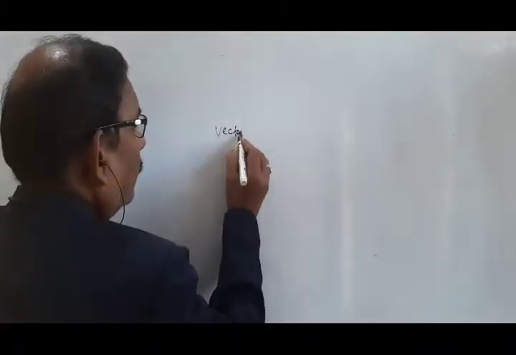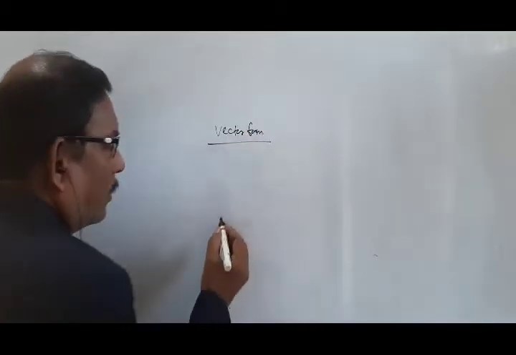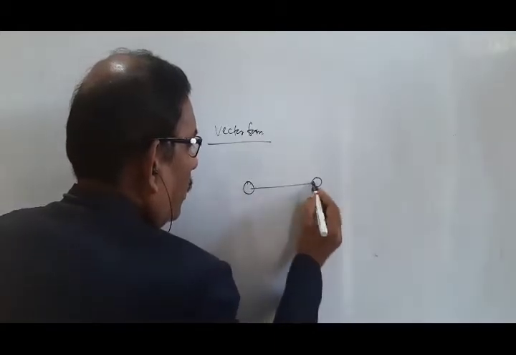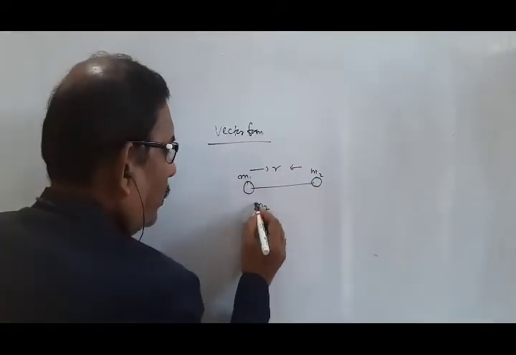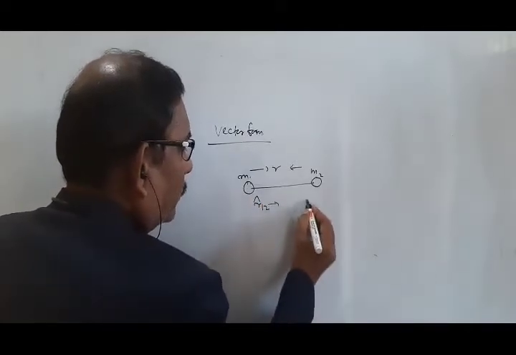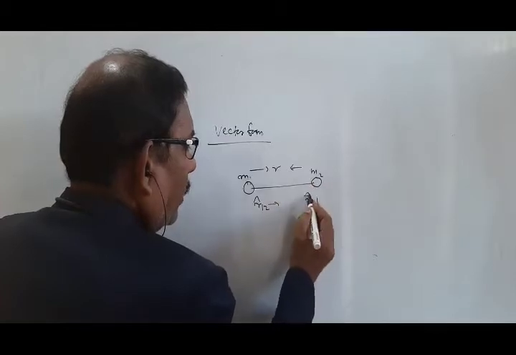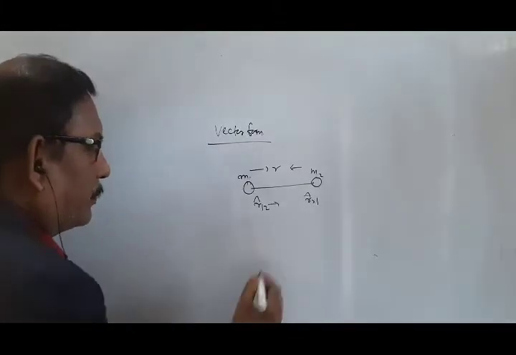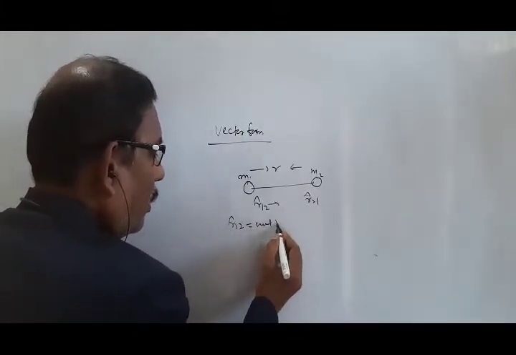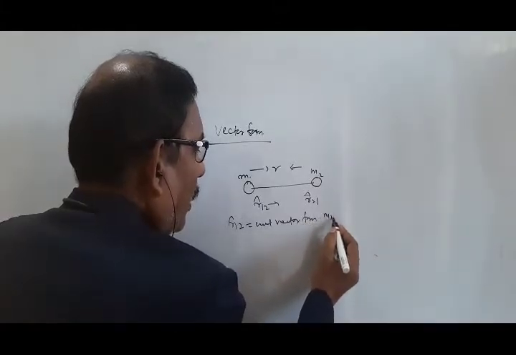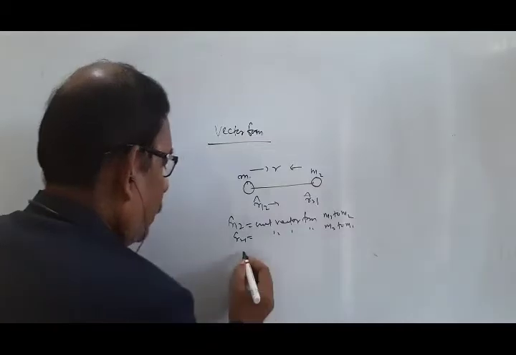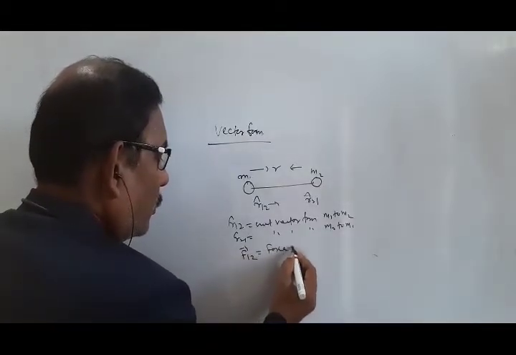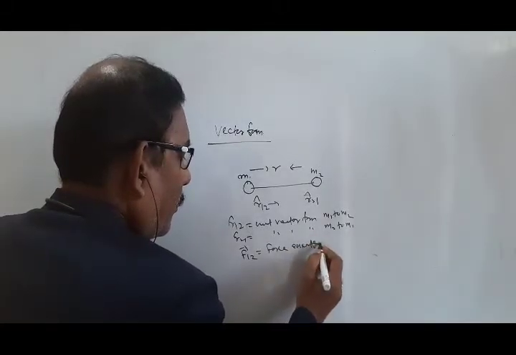Now, the vector form of Newton's law of gravitation. Consider two bodies of masses m1 and m2 separated by distance r. r12 is the unit vector from 1 to 2, and r21 is the unit vector from 2 to 1. r12 is the unit vector from m1 to m2, r21 from m2 to m1. F12 is the force exerted on m1 by m2.